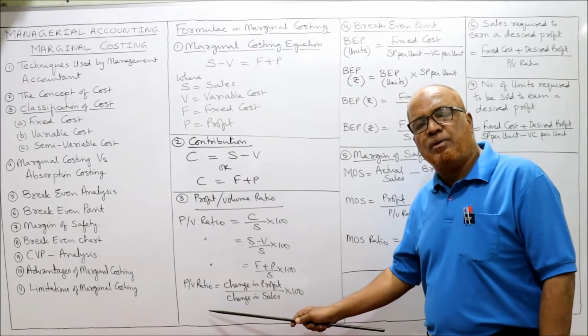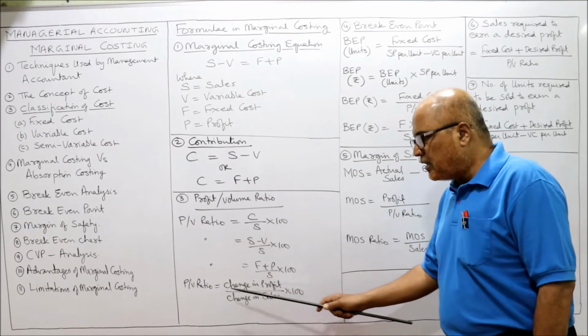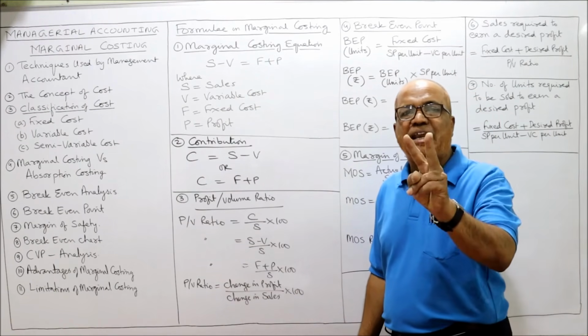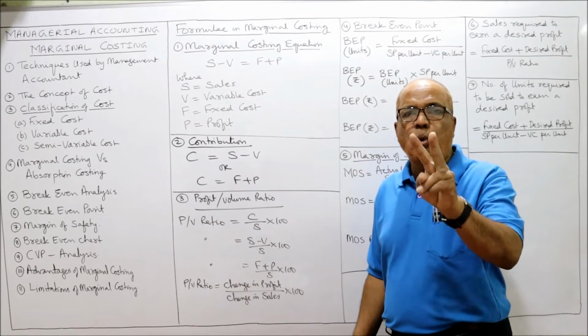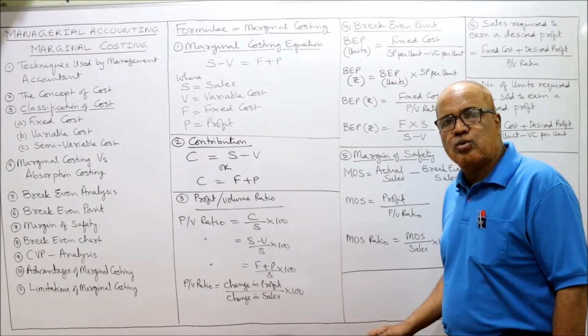One more formula is that PV ratio is equal to change in profit by change in sales into 100. This formula we will apply when 2 period information is given. When 2 year data is given, we apply this formula. Change in profit by change in sales into 100.